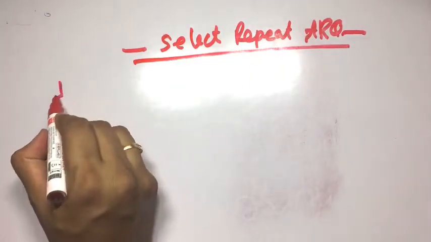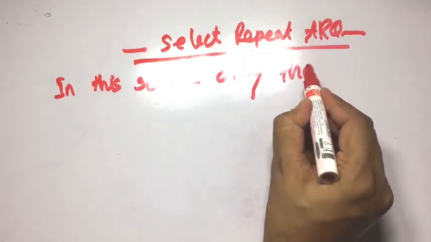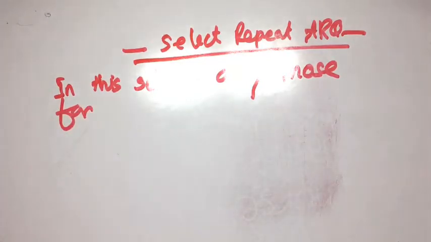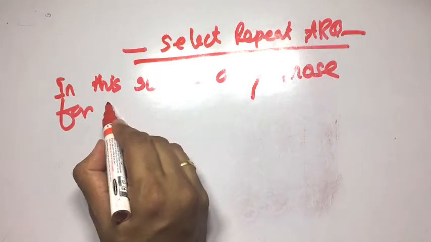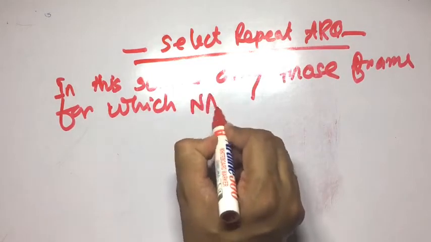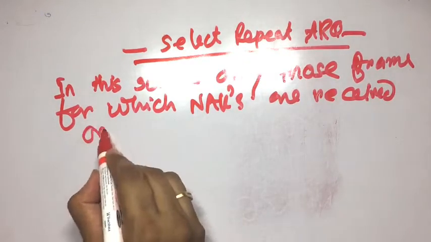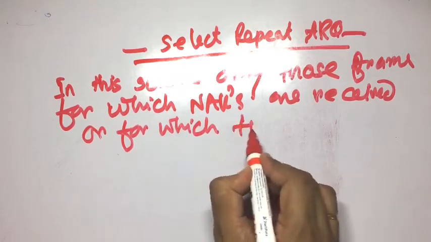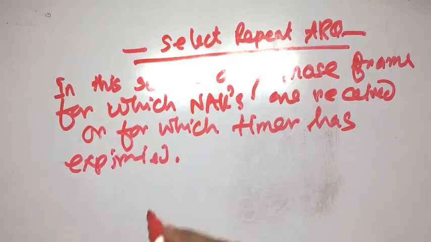Selective repeat ARQ. In this scheme, only those frames for which NAKs are received, or for which the timer has expired, are repeated. That is why the name is selective repeat: only the frame that has the problem will be repeated.